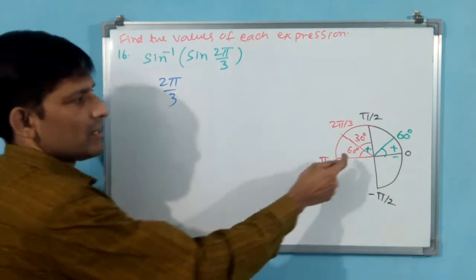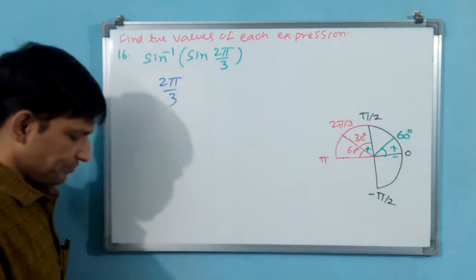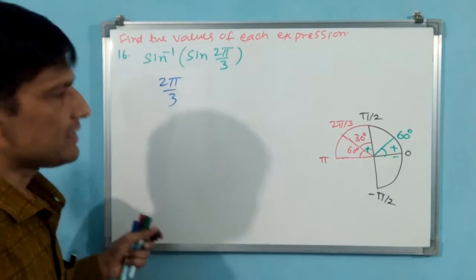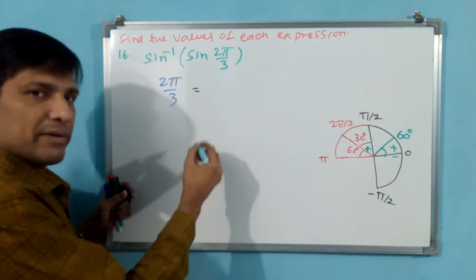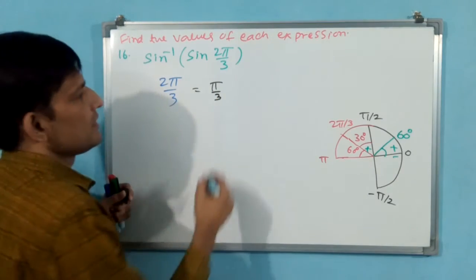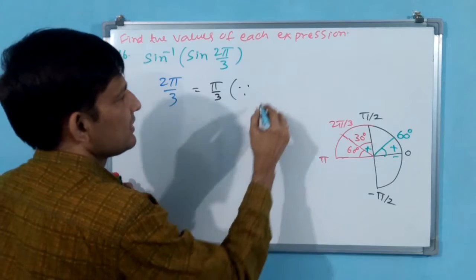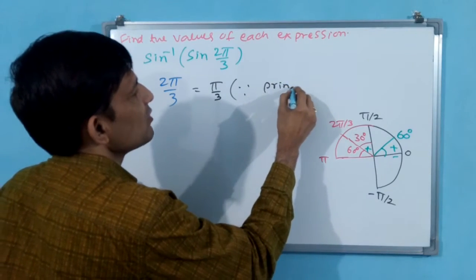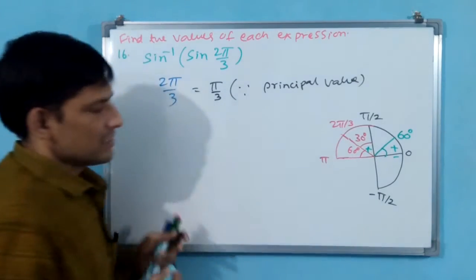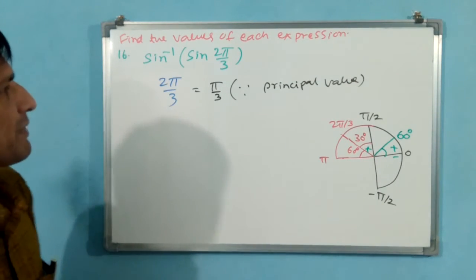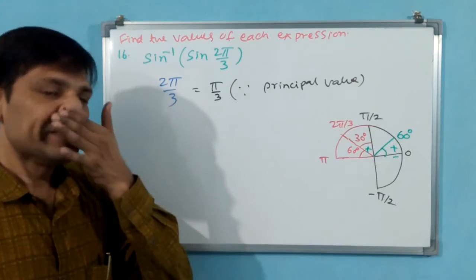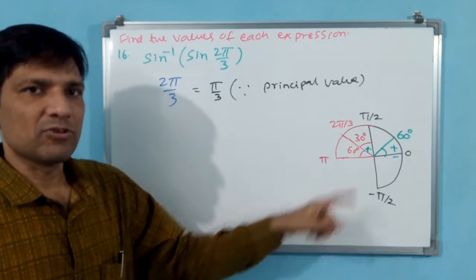Why? Because plus 60. Why? Because here sine is going to become plus. Then what will be the answer? The answer will be pi by 3. 60 degree. Pi by 3. Okay. Because principal value. As per principal value, you cannot take more than 90 degree for sine. Okay. This is for your understanding sake I have told.